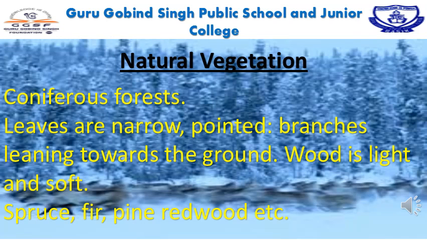Natural vegetation of the taiga region. Dear children, we can see coniferous forests whose leaves are very narrow and pointed. Branches are leaning towards the ground. Wood is light and very soft. Dear children, spruce, fir, pine, then redwood, etc. are the types of trees in a coniferous forest.